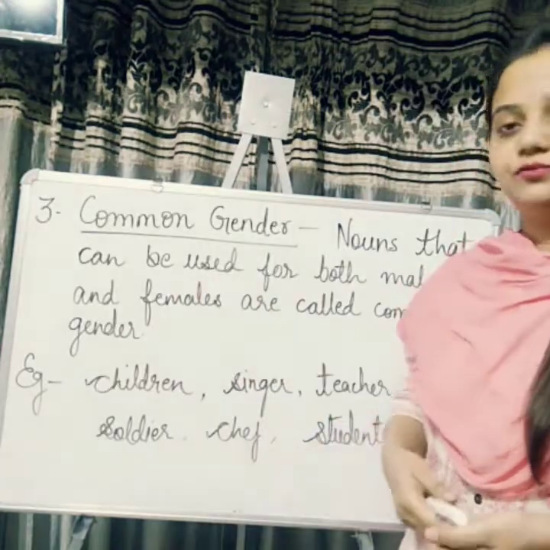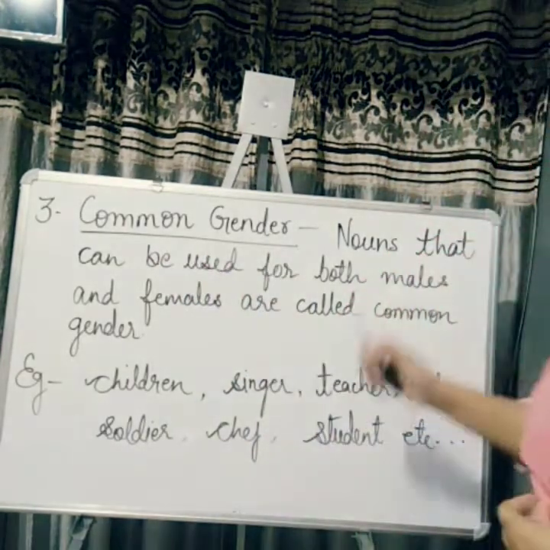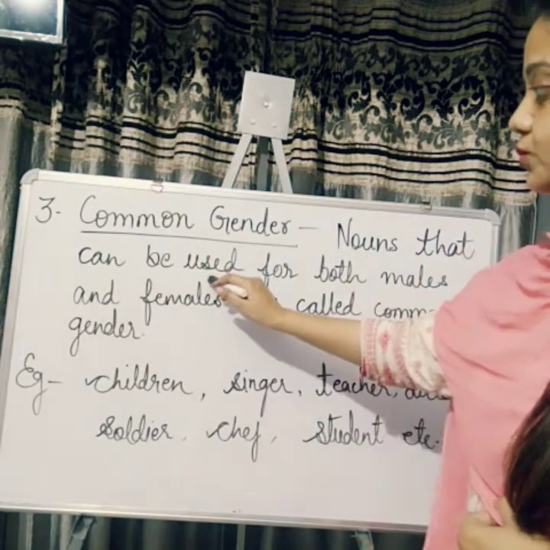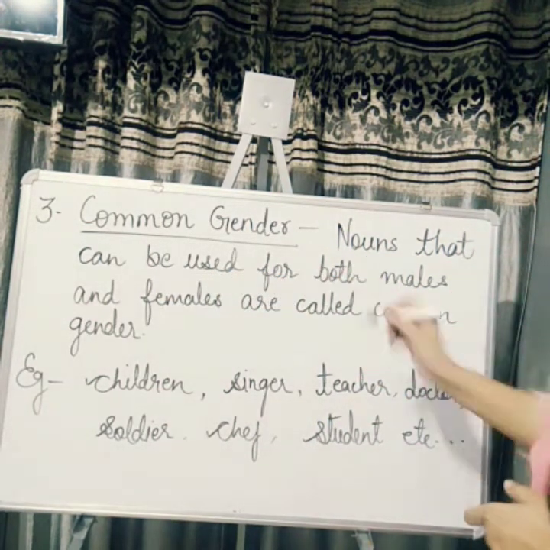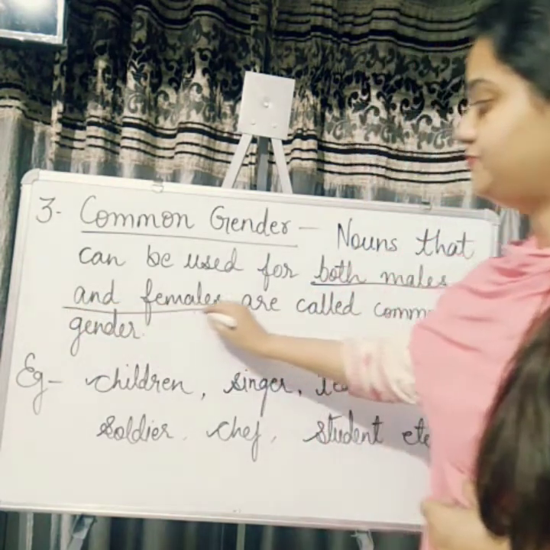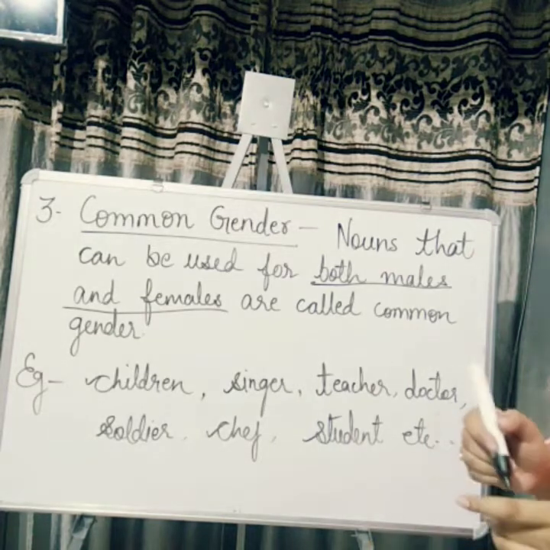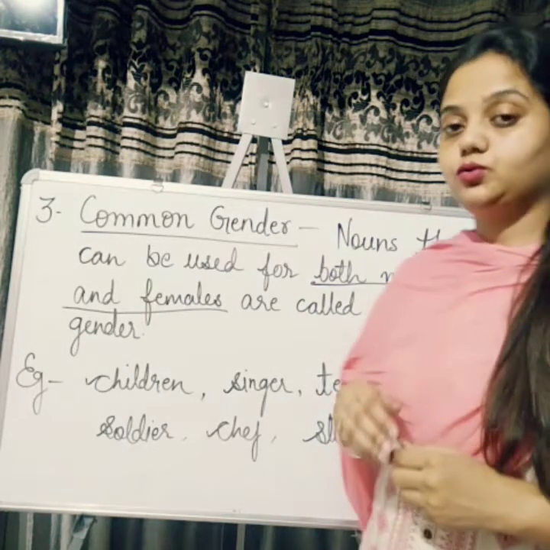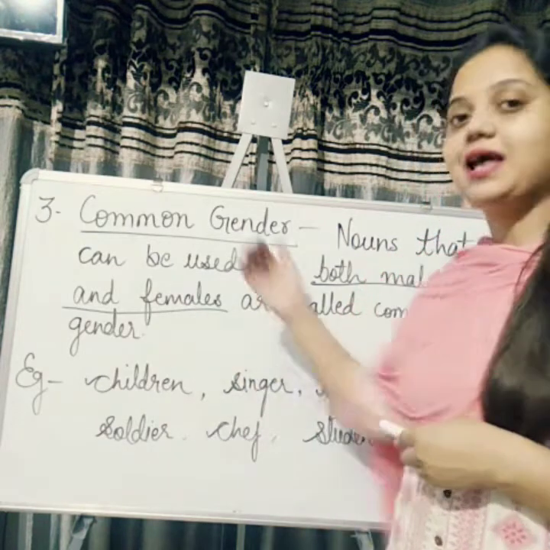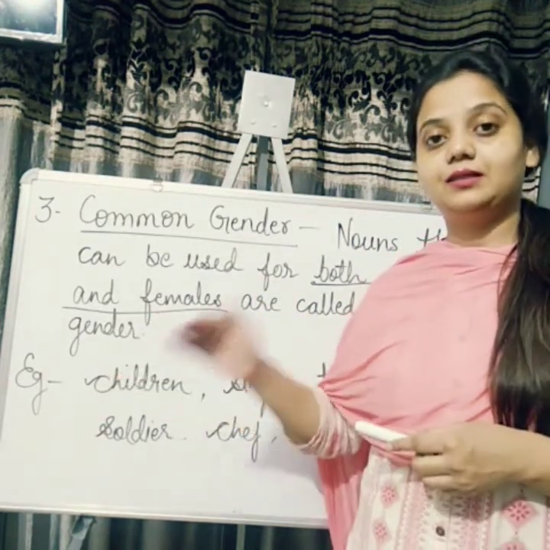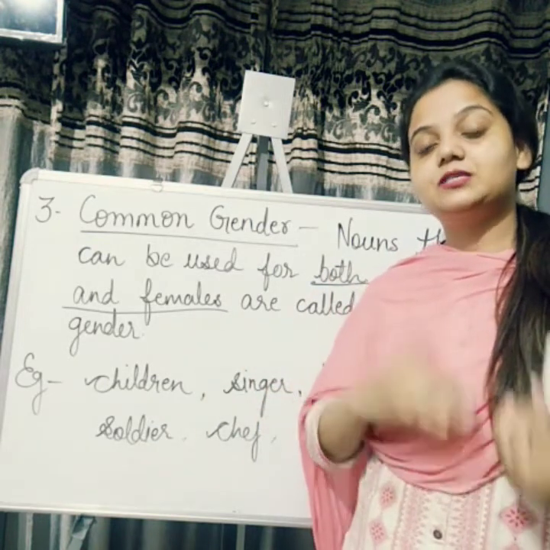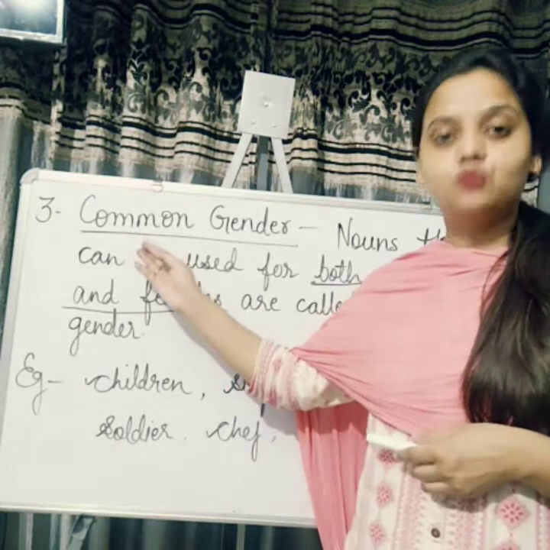See the third type of gender, that is common gender. Now what it says: nouns that can be used for both males and females are called common gender. Means those nouns which can refer to both male as well as female come under common gender.